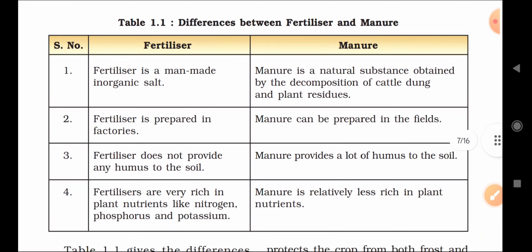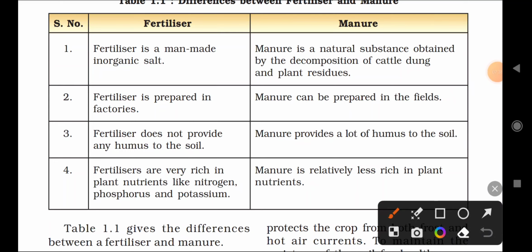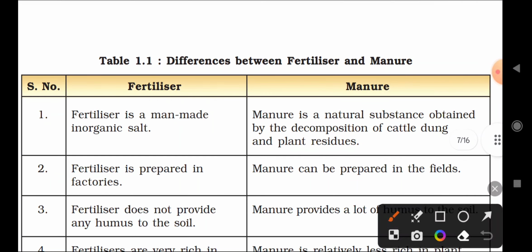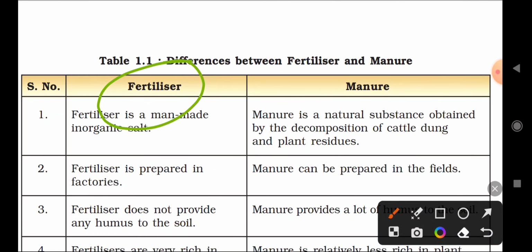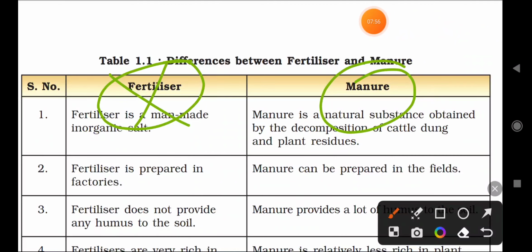Okay, so from this we discussed what is fertilizer, correct? What is fertilizer, and also we know what is manure, and the advantages and disadvantages of fertilizers and the advantages of manure, we already know that. So now we will discuss what is the major difference between manure and fertilizers. Okay, so this is a very important question for your exam purpose. Write the difference between fertilizer and manure.